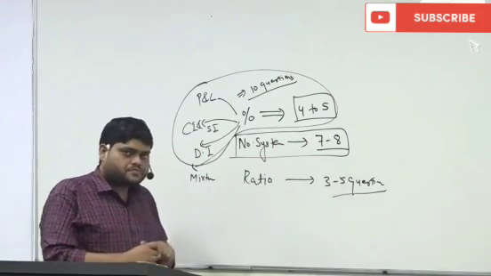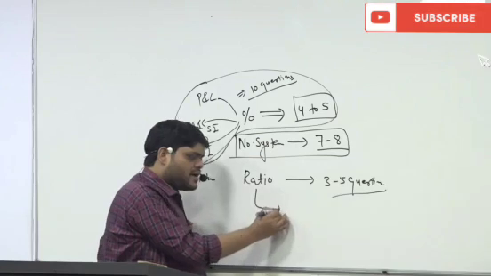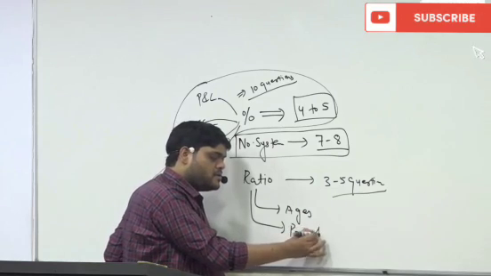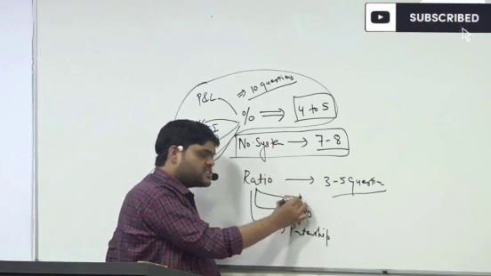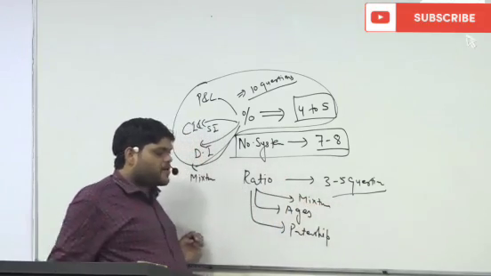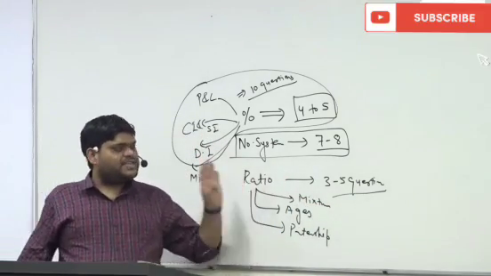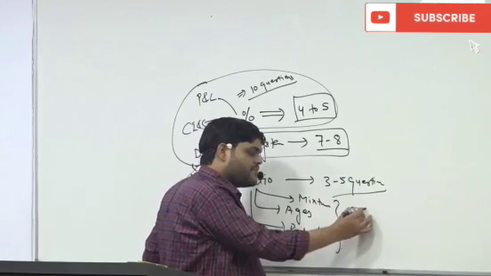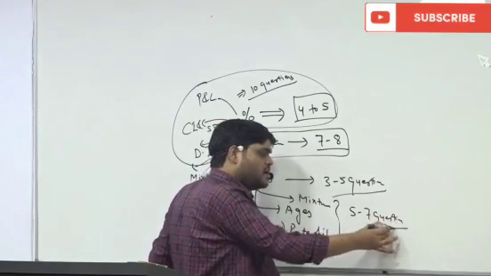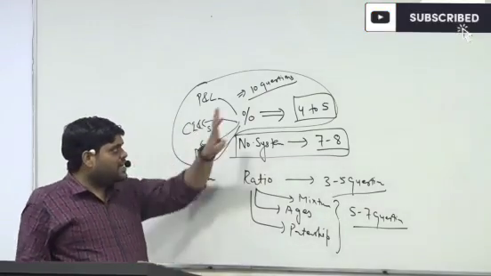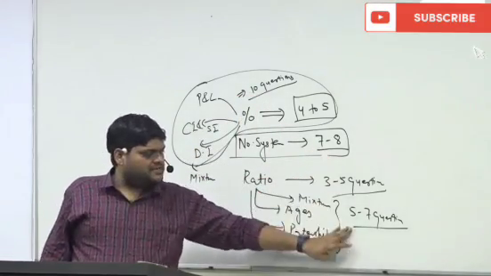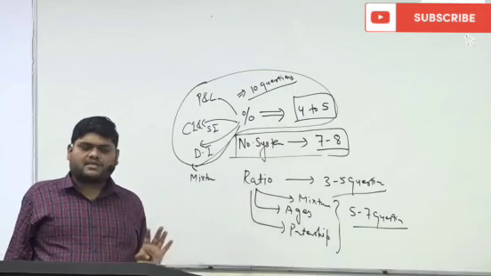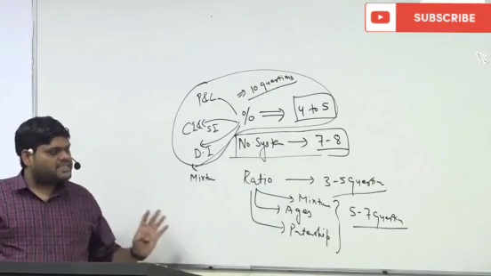Then ratio. Once ratio is done, then along with that, ages problem, then partnership problem, then mixture problem, all these can be covered with the help of ratio. So if I connect collectively, I can say that 5 to 7 questions are directly from ratio every year. So around 20 to 22 questions every year are coming from these 3 topics, which are number system, percentage and ratio.